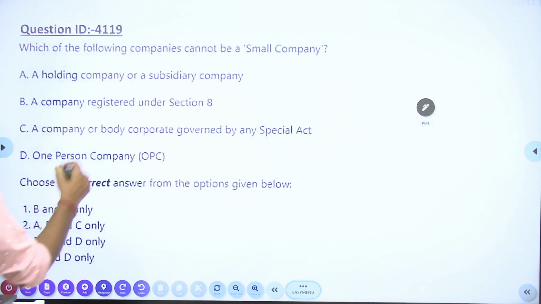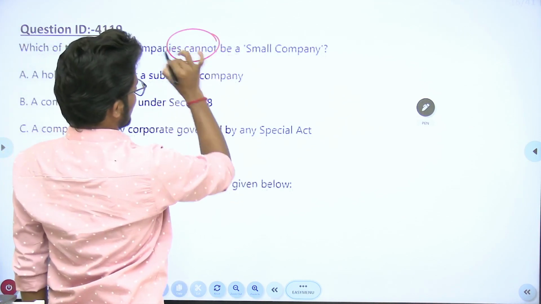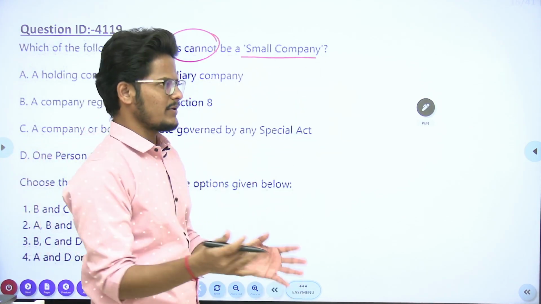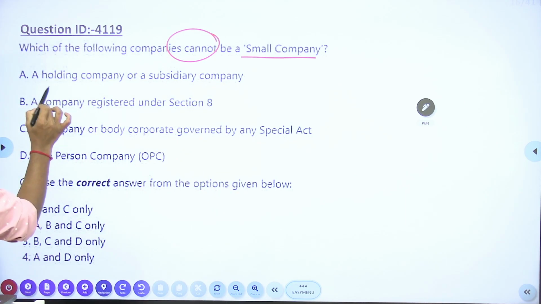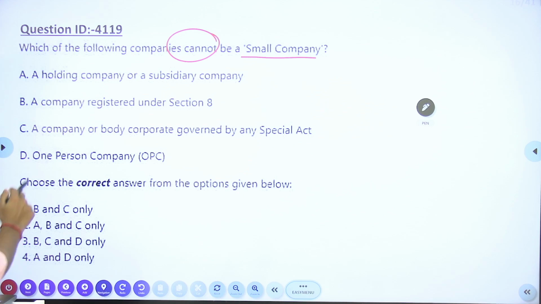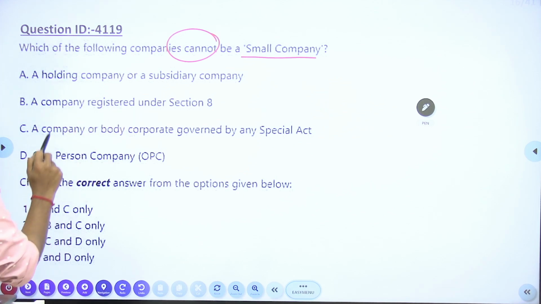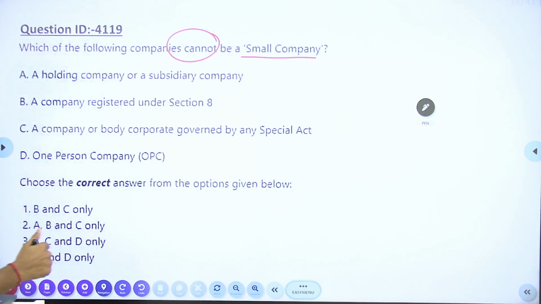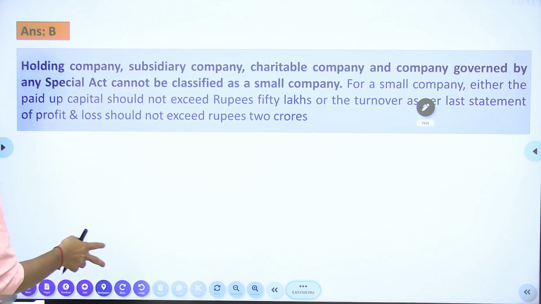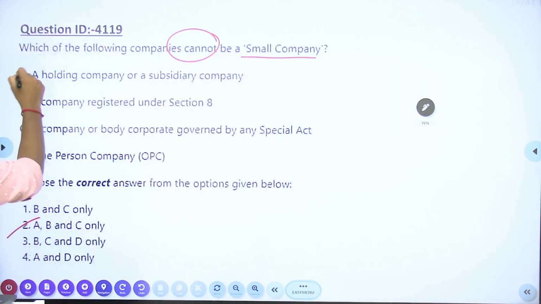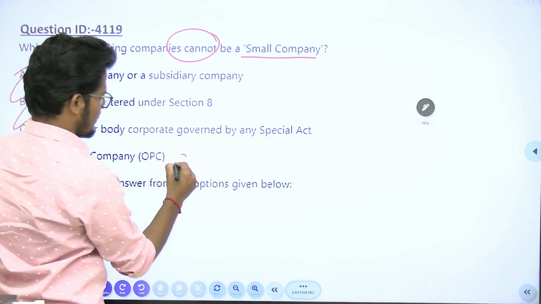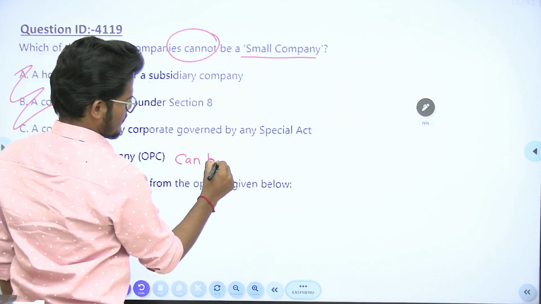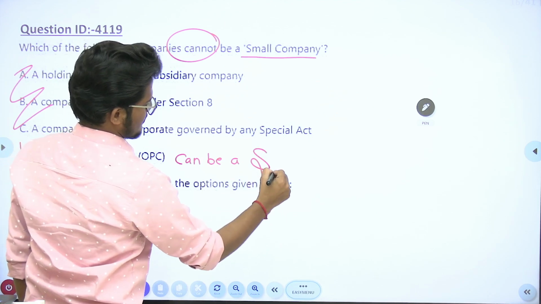Next, which of the following cannot be a small company? For a small company, there are certain limits. Here a holding company or a subsidiary, a company registered under section 8, a company or a body corporate governed by any special law, and a one-person company. So option B is the given answer. A, B, C. D, a one-person company, can be a small company.